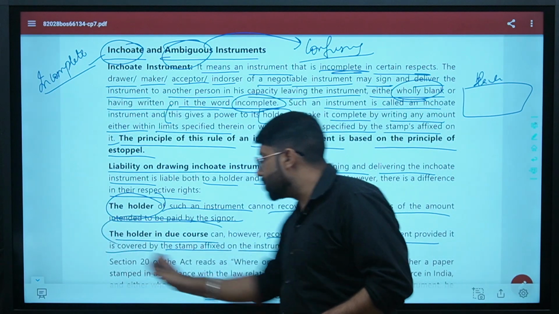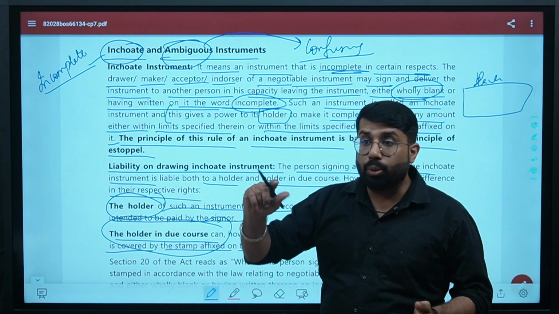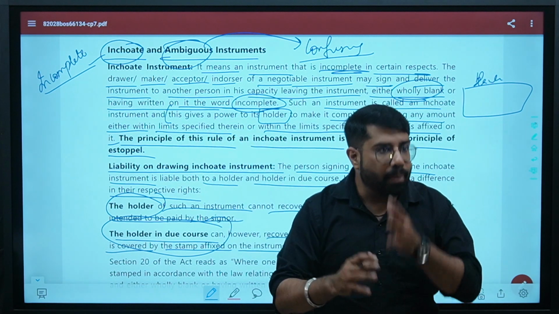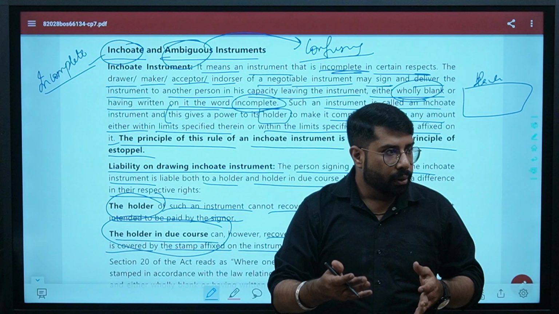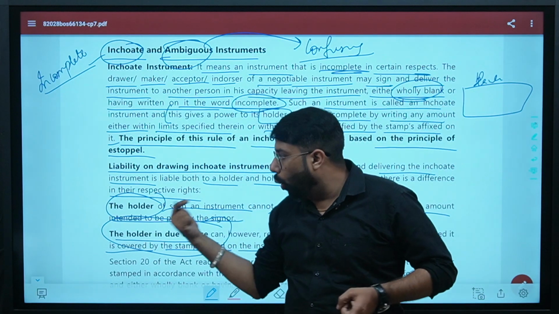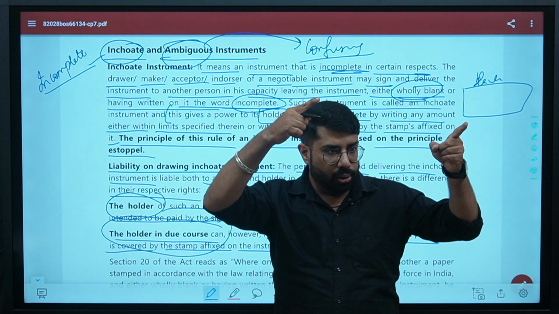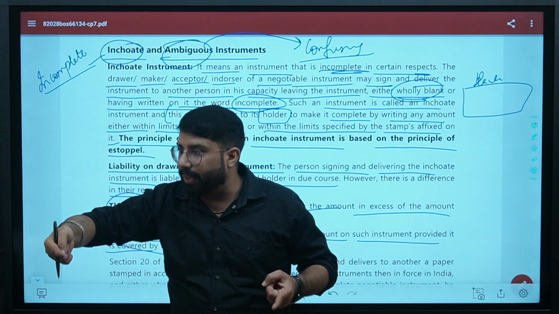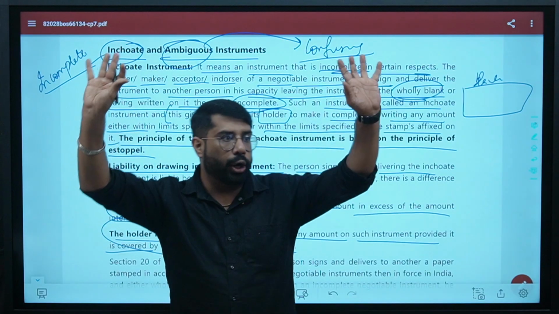The holder in due course's right is up to the amount covered under the stamp. Whatever stamp duty you have paid, whatever limit that stamp duty covers, the holder in due course can recover that amount. How much amount will the holder recover? The amount you have specified. There's a difference with the holder in due course.